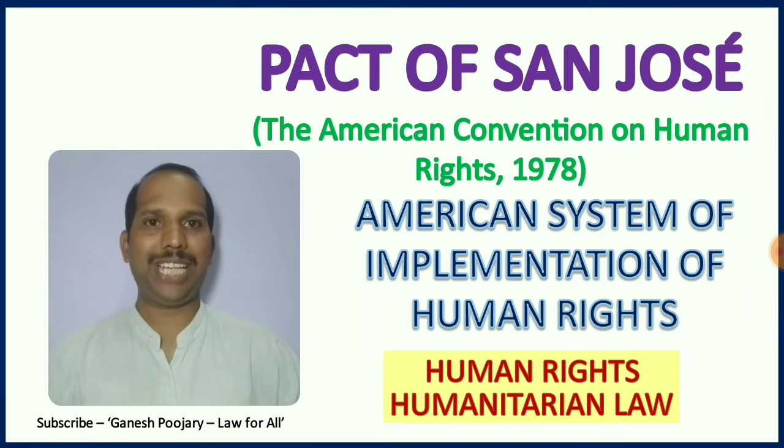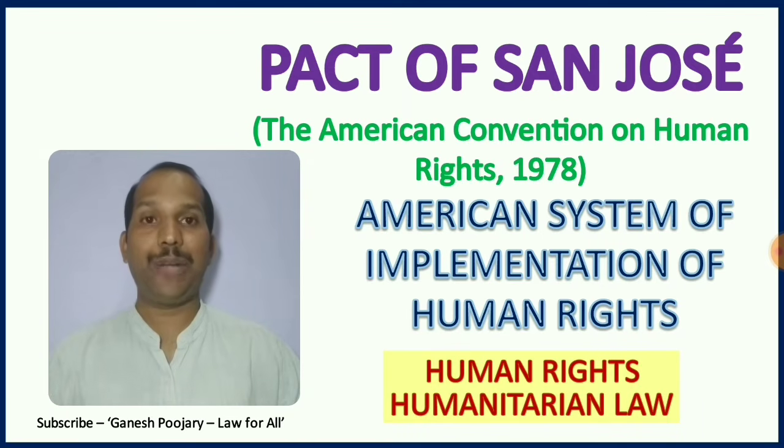This is Ganesh Pujari and we were discussing the regional human rights system. When it comes to the regional human rights system, there are five important regional systems. They are the European, American, African, Arabian and the Asian regional systems. Now, one of the important regional systems is the American human rights system, and here we are going to study